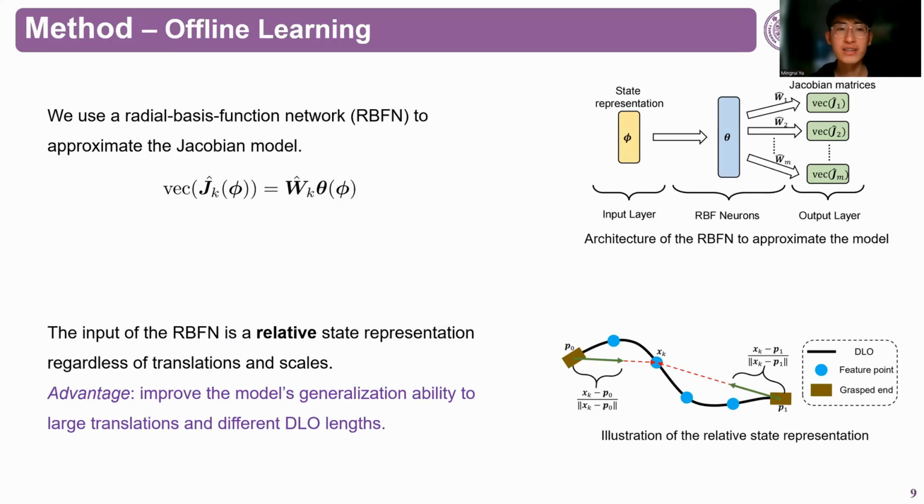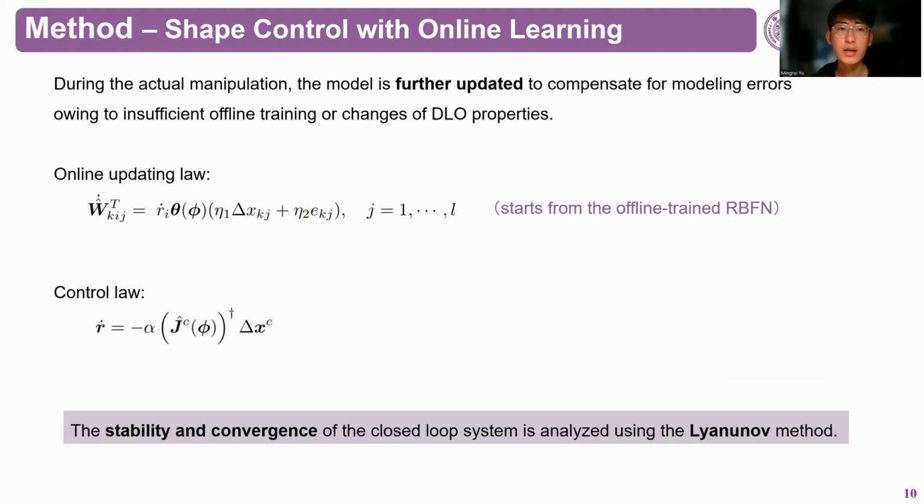We use an RBFN to approximate the Jacobian model. We also propose a proper relative state representation as a network input. During the actual manipulation, the weight of the RBFN is further updated to compensate for offline modeling errors. We also analyze the stability of the closed-loop system using the Lyapunov method.